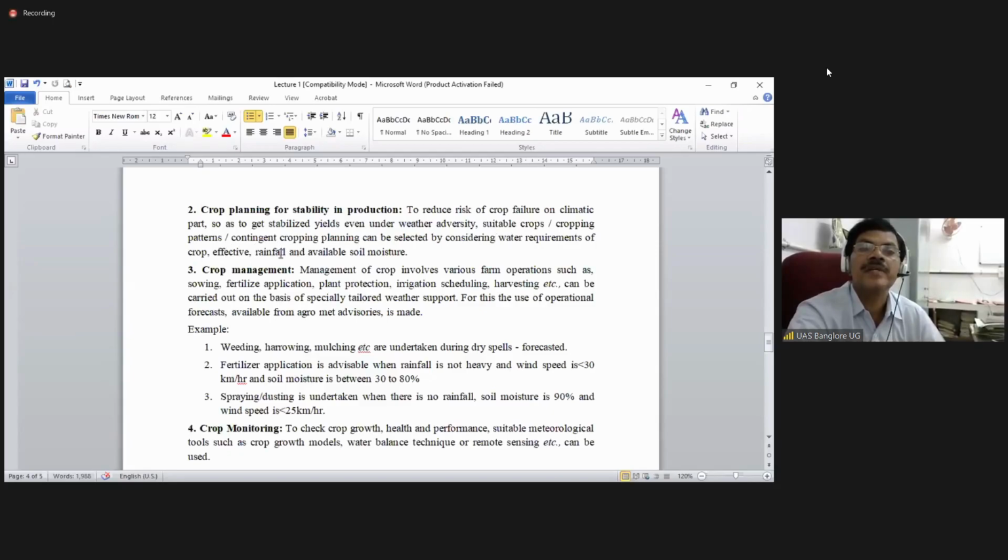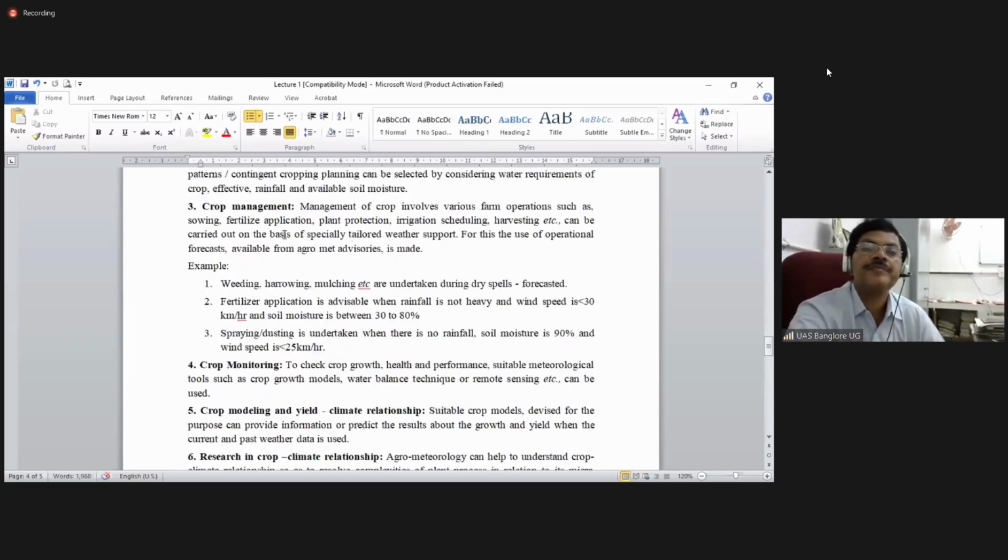So when the effective rainfall is good, there will be good available soil moisture so that we can plan nicely. Okay. Then crop management. Management of crop involves various farm operations such as sowing,